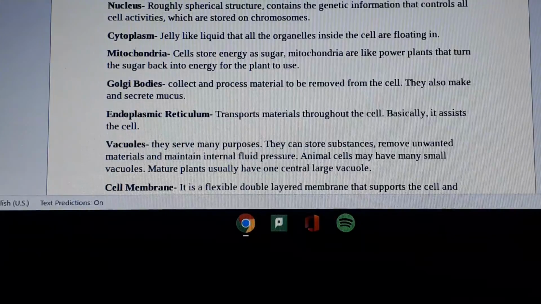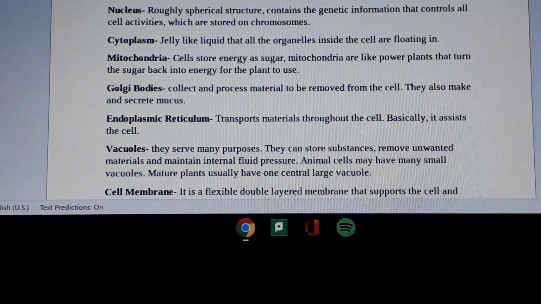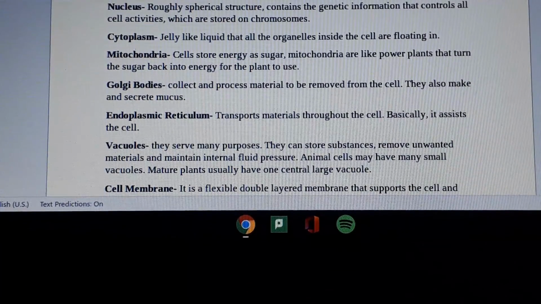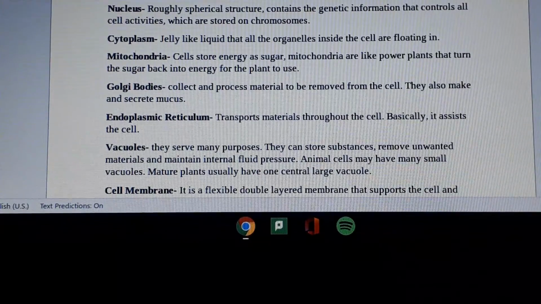Golgi bodies: collect and process material to be removed from the cell. They also make and secrete mucus. Endoplasmic reticulum: transports materials throughout the cell. Basically, it assists the cell.